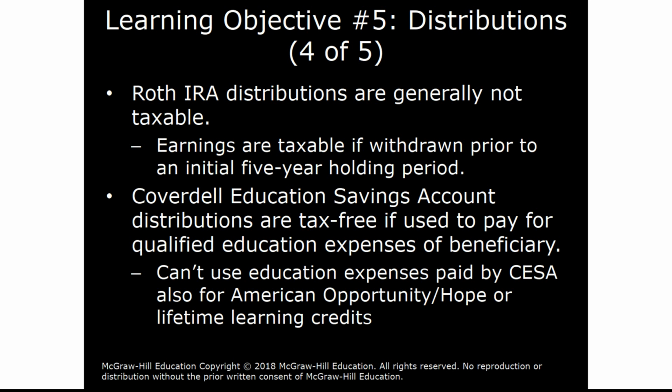Coverdell education savings account distributions, as I said, are tax-free if they're used to pay for qualified education expenses. However, if a taxpayer is taking advantage of the Coverdell account, they cannot also take advantage, for the same education expense or same education dollar paid, of the American Opportunity, Hope, or Lifetime Learning Credit. In other words, we can't double up the same benefit on education expenses, but we can combine them as long as we're not using the same credit or deduction or the ESA for the same dollar of education expense paid.